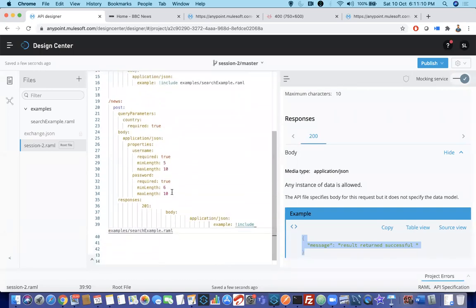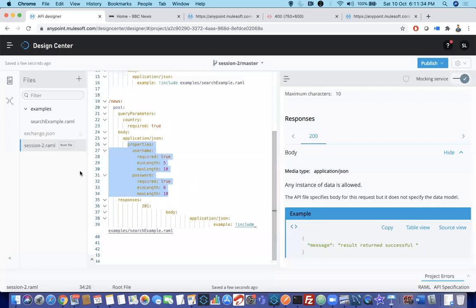Now, the next thing which is looking more awkward is here, properties, this part. This is nothing but schema, guys. Whatever we are writing here in body is called schema. What is meant by schema? Again, for beginners, students, schema means you are setting some validations, like, okay, whenever you are passing a username, it should have 5 letters or 10 letters. That is called schema.